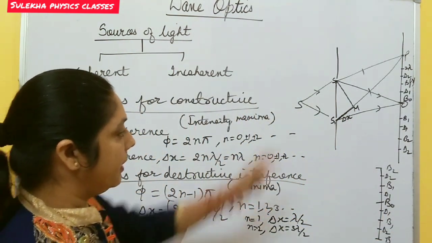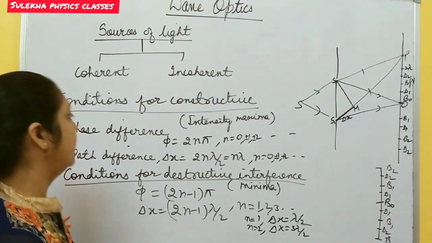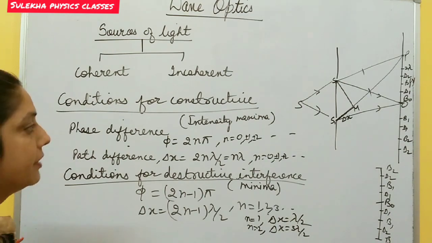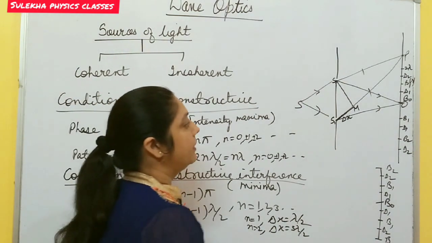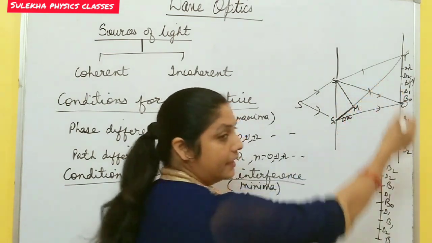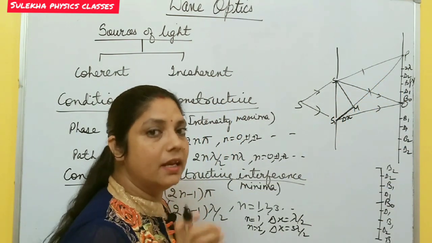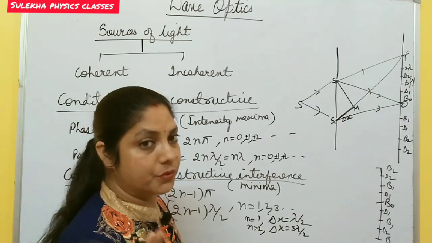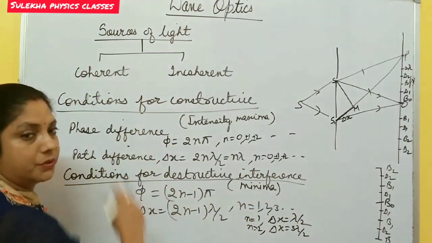So in this way the interference pattern is formed, and these are the conditions for constructive and destructive interference. One thing you must note: two sources which emit light having the same frequency and constant phase difference are called coherent sources.